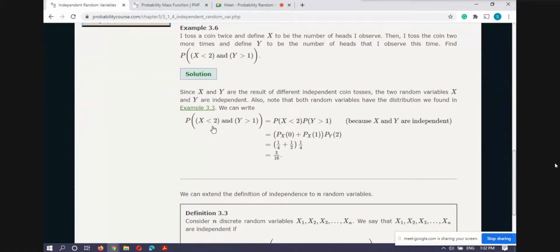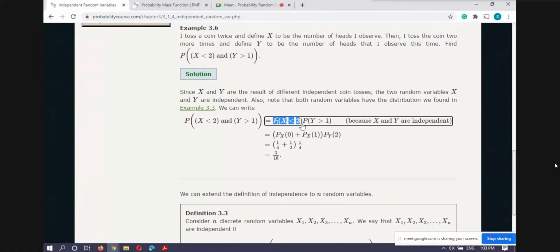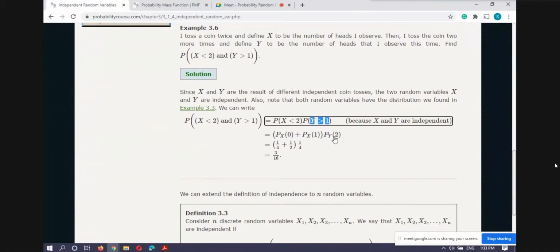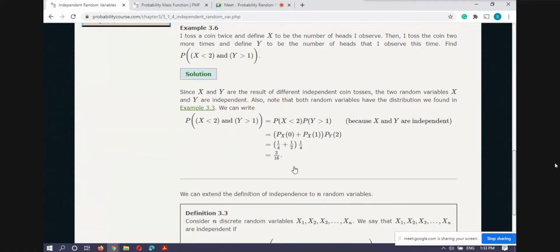Since X and Y are independent, the probability of the intersection of the two events is the product of the probabilities of these two events. We know that in such events X can take three values 0, 1, 2, but here X is strictly less than 2, which means 0 and 1 are taken by X. And Y greater than 1 means only 2 can be taken by Y. For observing two heads, the probability is 1 by 4 when tossing two coins. And this is the previous one, and then this is the final probability.